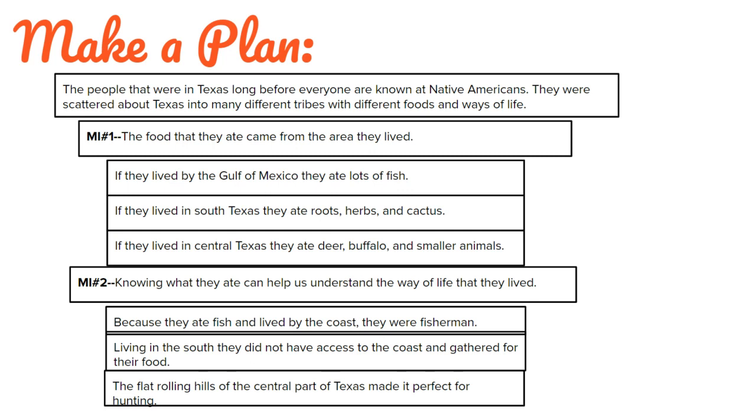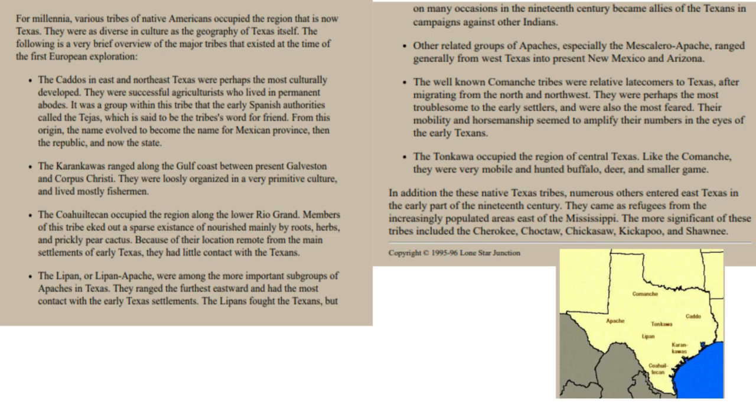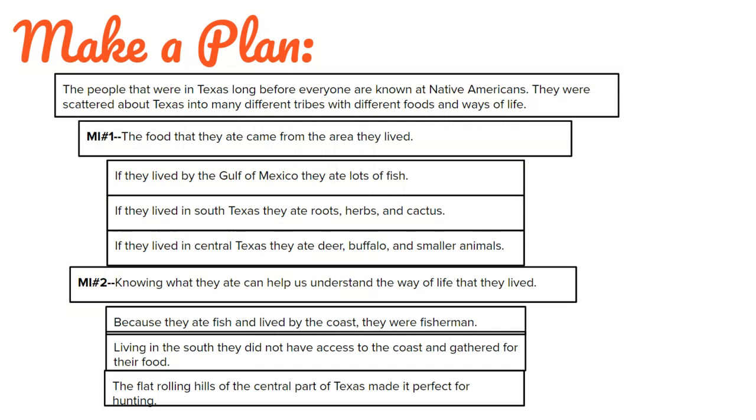So here's my plan. The people that were in Texas long before everyone are known as Native Americans. They were scattered about Texas into many different tribes with different foods and ways of life. My first main idea that I want to talk about is the food that they ate came from the area they lived. And I found some evidence in that passage that we read back here that's going to support that.